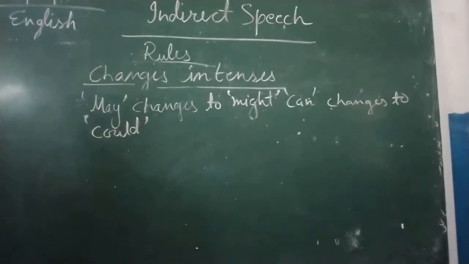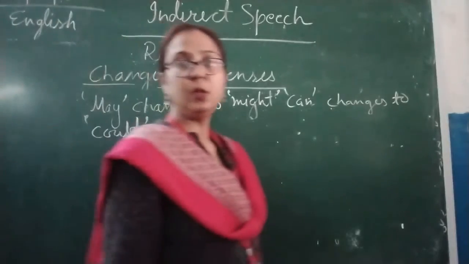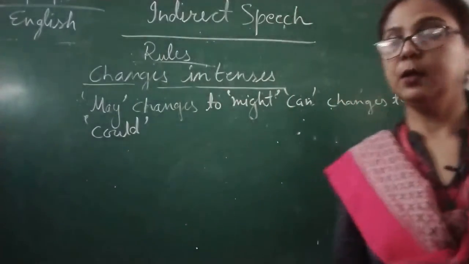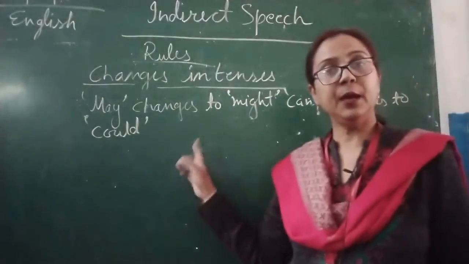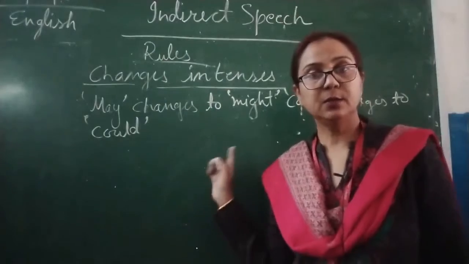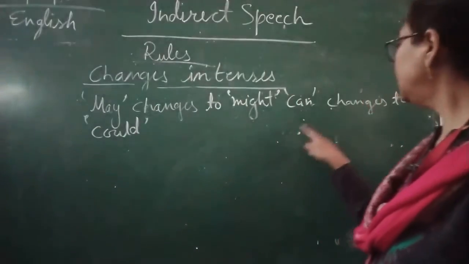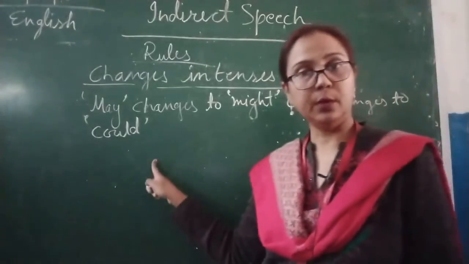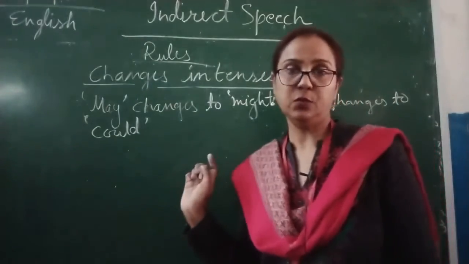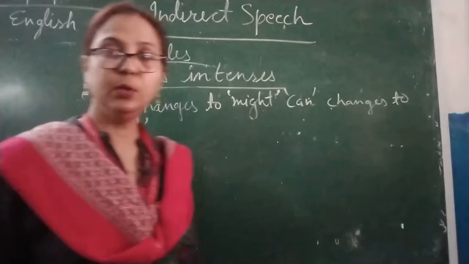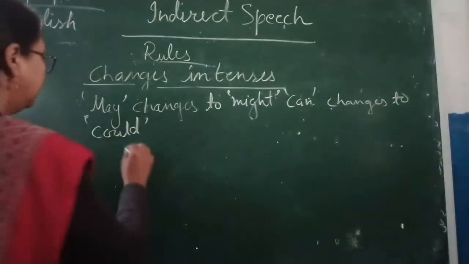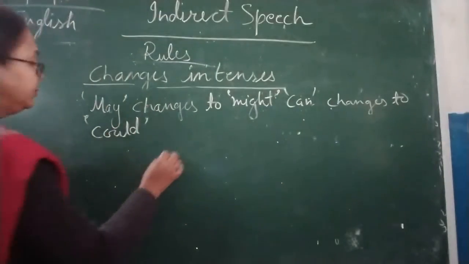So this is the rule that you should learn, that when we are making direct to indirect speech, the next rule is may changes to might and can changes to could. So this is the next rule. Now I am going to write a few examples on the board. So children, please write it down.